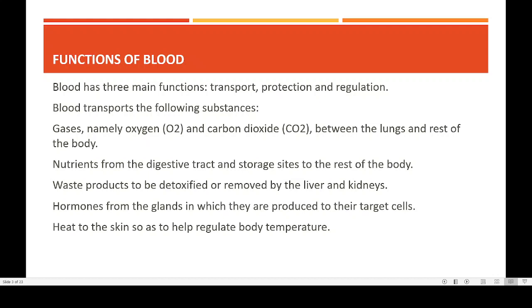Then another is transporting heat. In our body, the primary organ concerned with producing heat is the liver. The liver produces most of the heat, and that heat is transported to various parts of the body by blood. So when blood is circulating through blood vessels, the heat generated inside the body will reach the rest of the body, like our fingers as well as our toes. So these are the basic functions. One is the transport function. Under the transport function, blood transports gases, nutrients, waste products, hormones, and also heat.